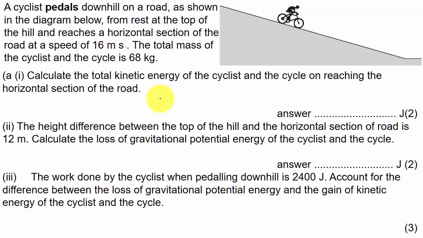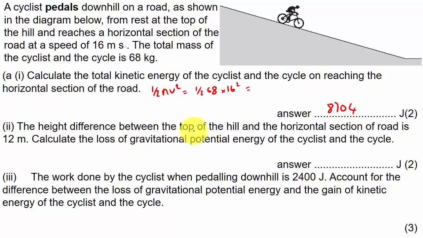So 2 marks really for something very straightforward, simply half mv squared, sub numbers in. We know the mass of the cyclist is 68 with the cycle as well. The velocity they get at the bottom of the road was 16, so that's 16 squared. Sub numbers in, we get an answer of 8704 joules.